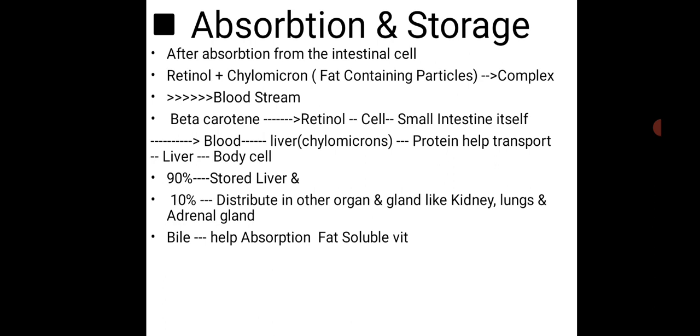From there it goes into the blood, and with the help of protein it is transported to the liver and then to the body cells.